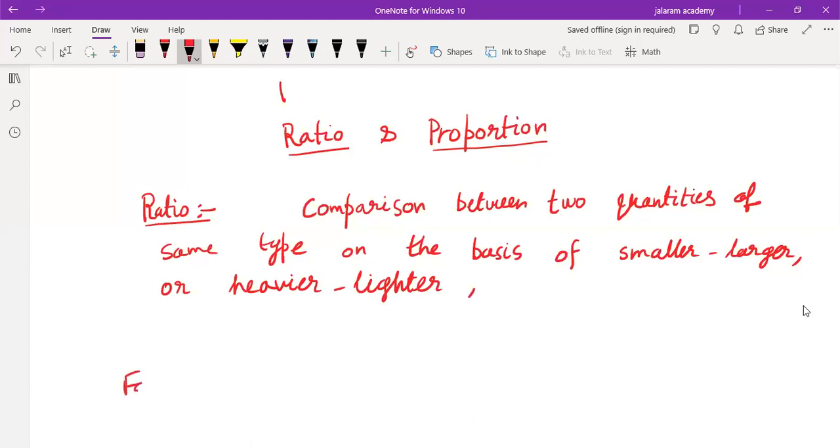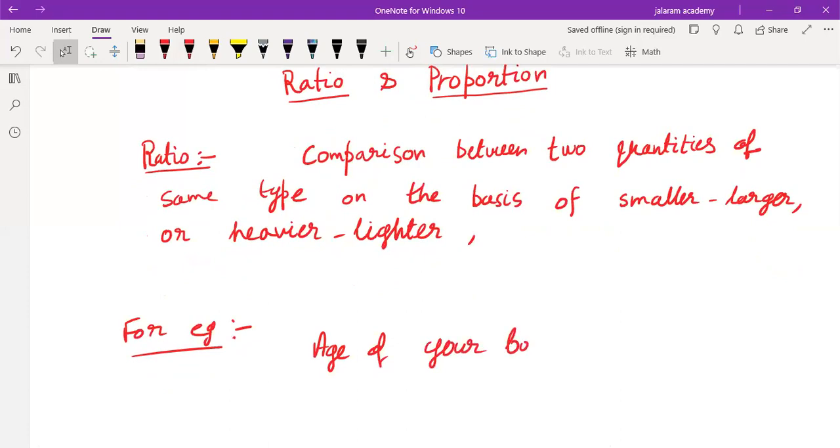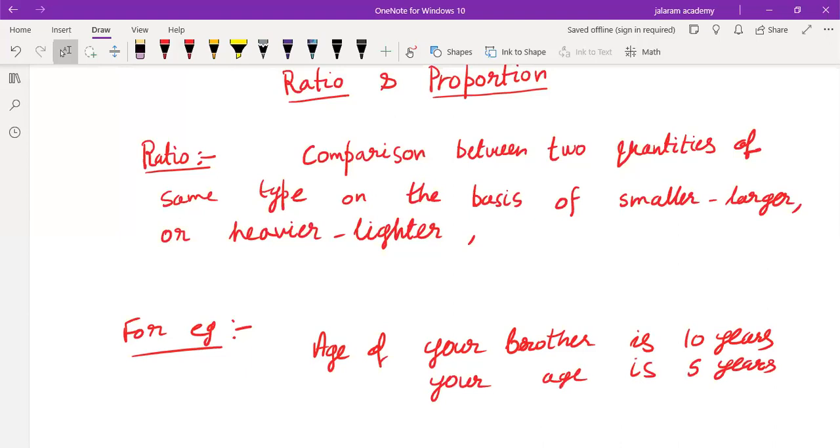For example, smaller, larger means what? If the age of your brother is 10 years and your age is 5 years, so how to compare it?